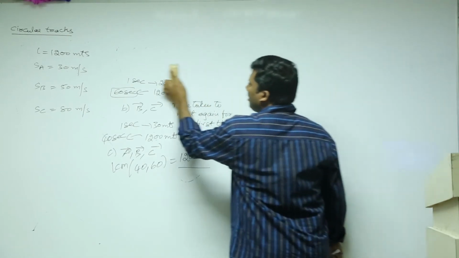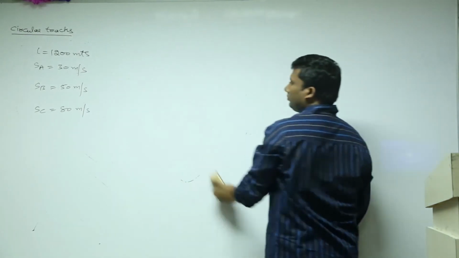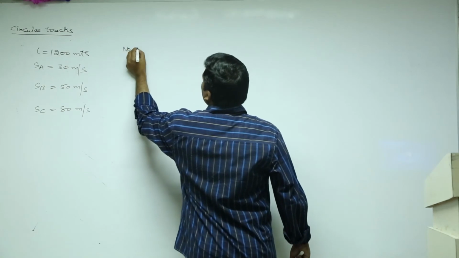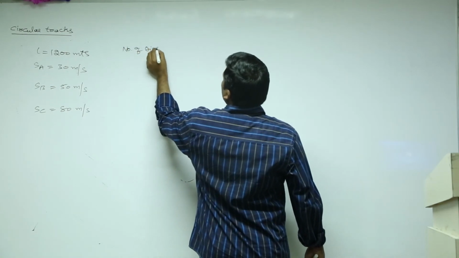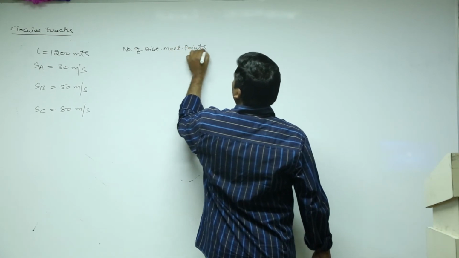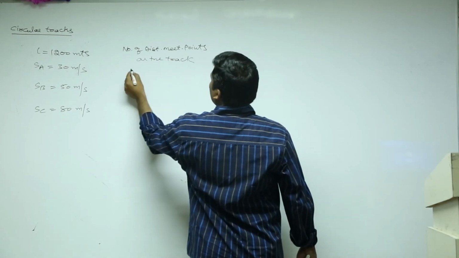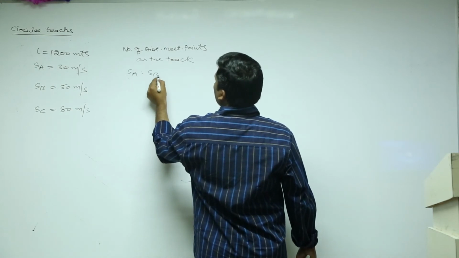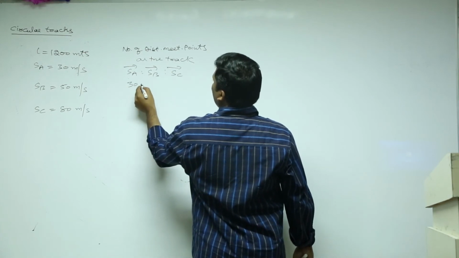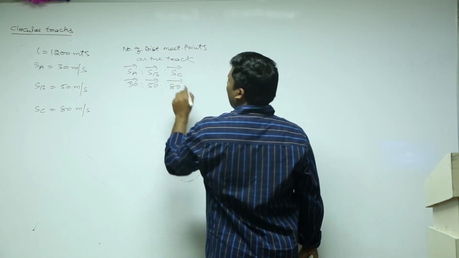Number of distinct meeting points on the track. Now see here. The number of distinct meeting points on the track: SA is to SB is to SC, all of them in the same direction, is 30 is to 50 is to 80.